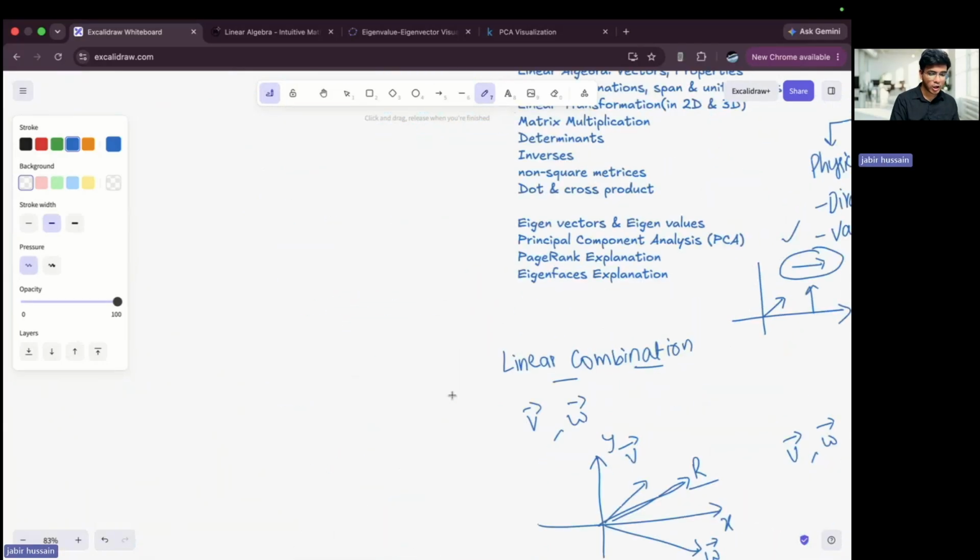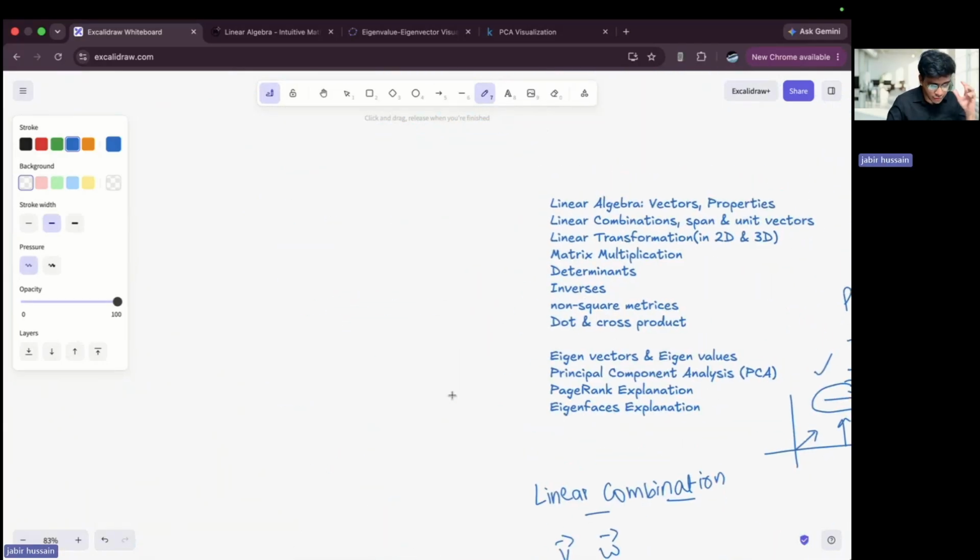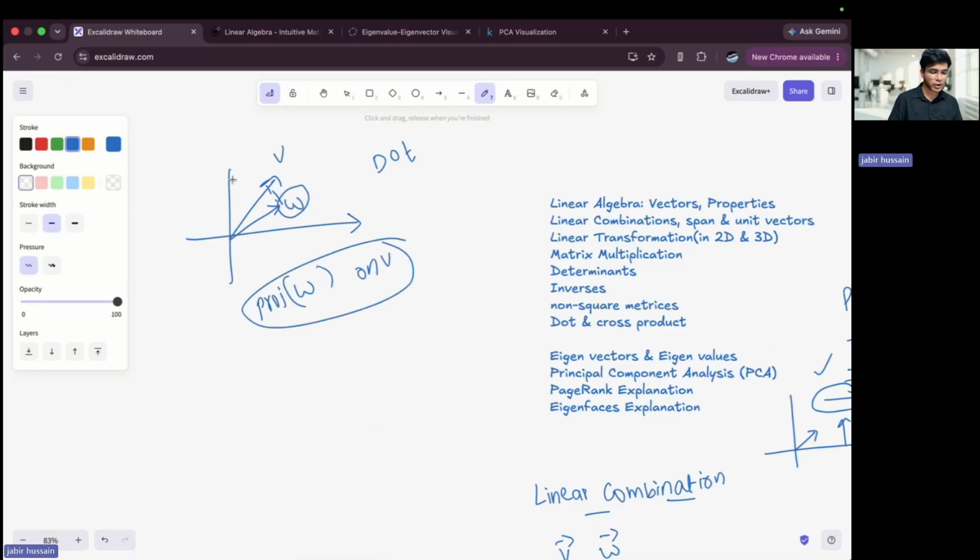The last concept is dot product and cross product. Let's quickly talk about dot product. Let's say I have a vector V and a vector W. Let me draw W something like this. The dot product is basically the projection of W on V. Whatever the resultant vector I get is known as the dot product.